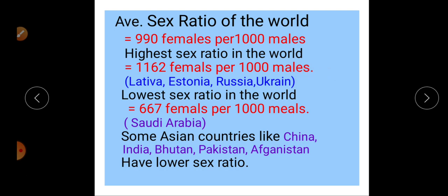This type of condition we can observe in Latvia, Estonia, Russia and Ukraine. Estonia and Latvia are less developed African countries. Due to the climatic condition, the male infant mortality rate is high. Infants are children less than 1 year old, and among them the male child mortality rate is high. That's why the female population is higher than the male population.